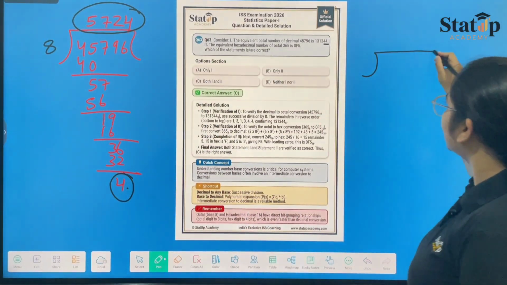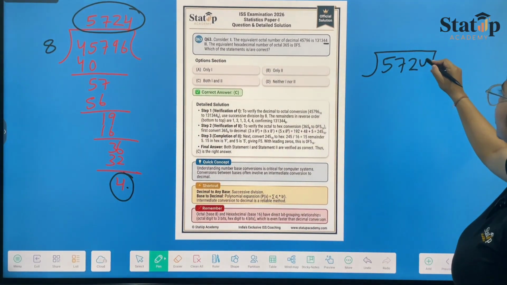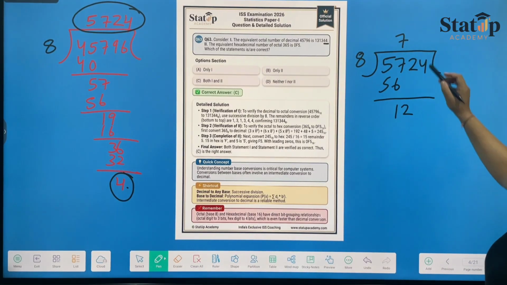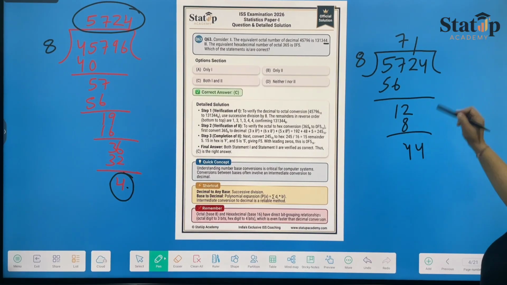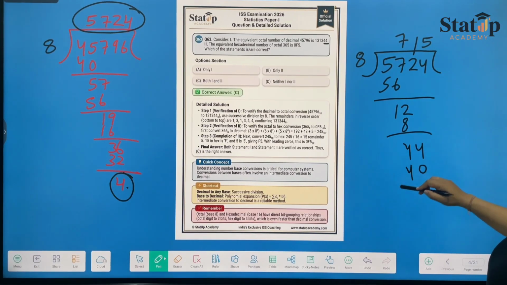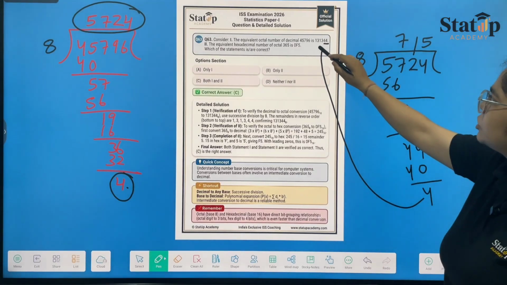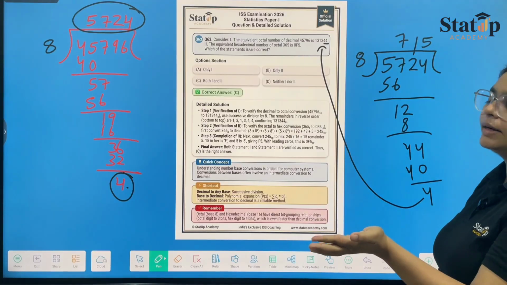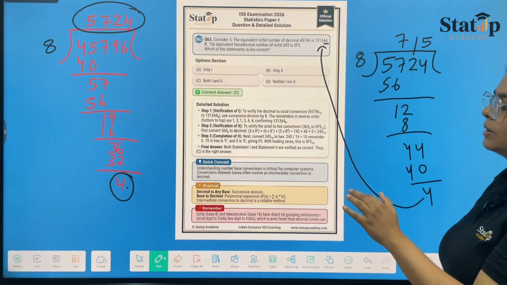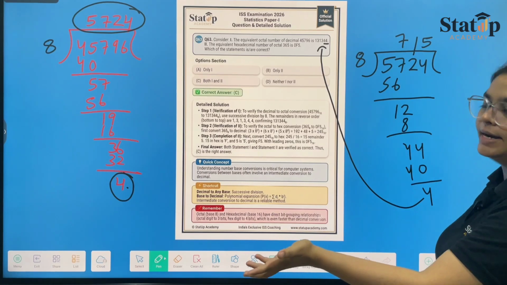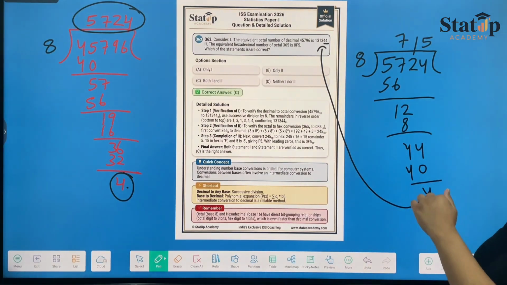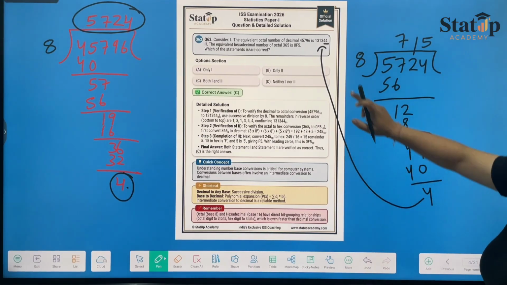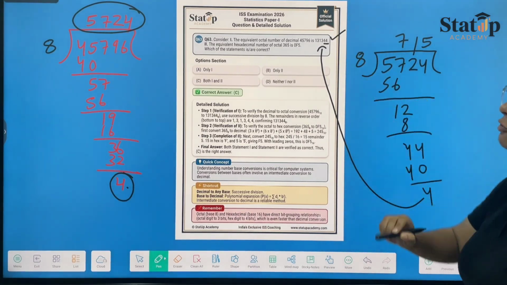If we take the quotient again, 5724 divided by 8, then 8 sevens are 56, 12, 8 ones are 8, 4, 4, 8 fives are 40. The second remainder is also matching with this, which is 4. Similarly, every remainder would match, and we write them in reverse order. Suppose the first remainder was 4, it would be written at the end. The second remainder would be 4, written at the second last place. So this first statement was correct by following this.